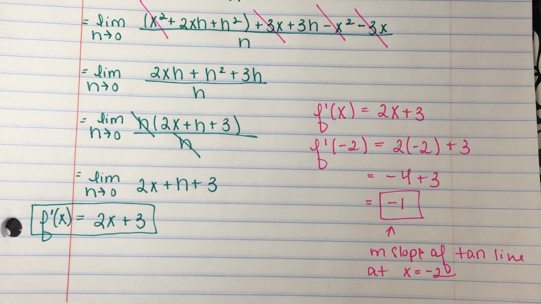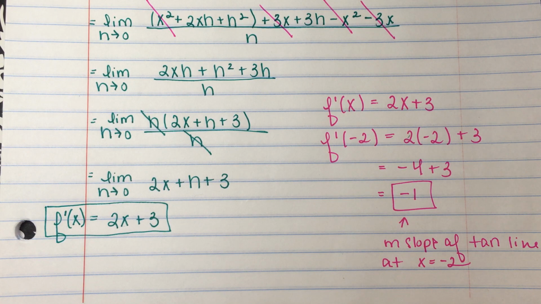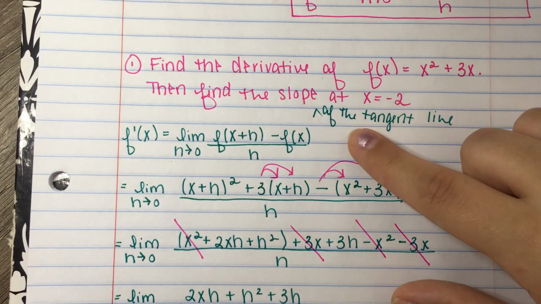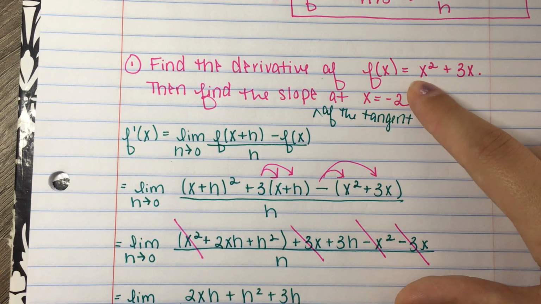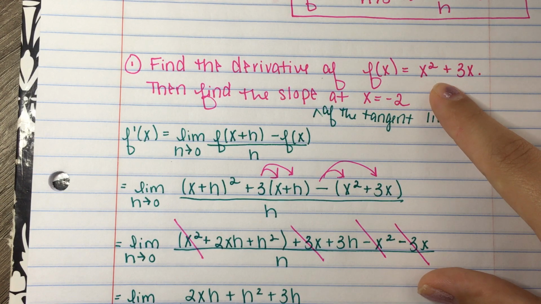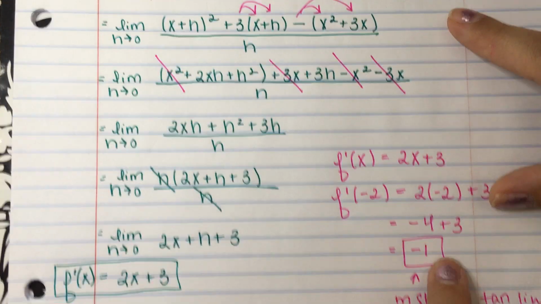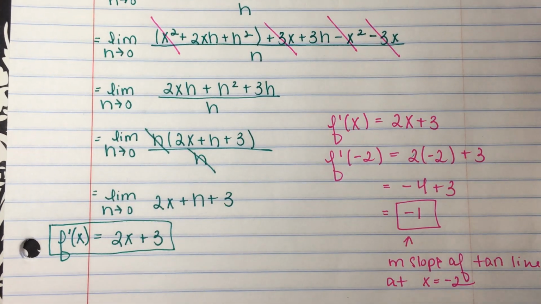Now you could go one step further. We're not going to go further in this video, but I could ask you what is the equation for the entire tangent line. Now this just gives you the slope. So I know the slope is -1. I know my x value is -2. I could plug in -2, I get 4 plus a -6. And I can get my y value, and then I have an x value, y value, and a slope, and I can write a point slope form equation, but we're not going to do that.